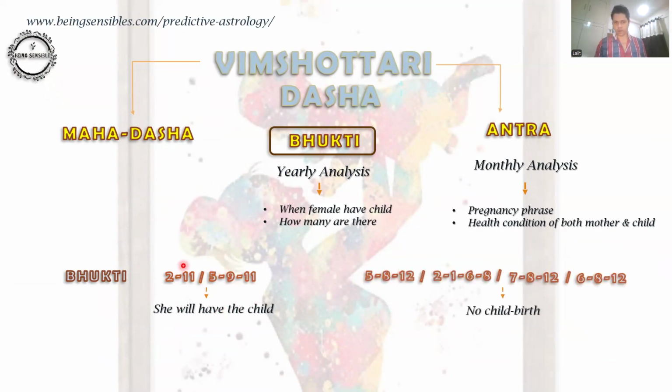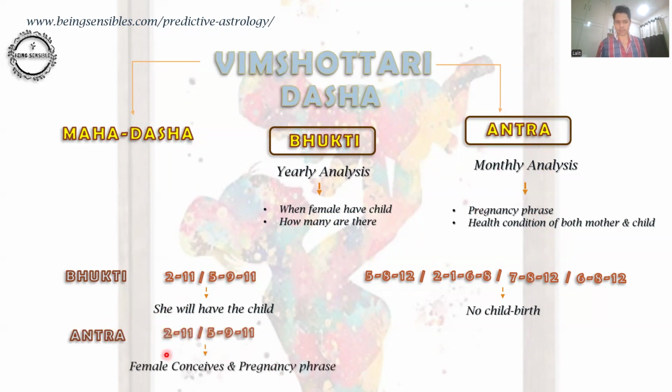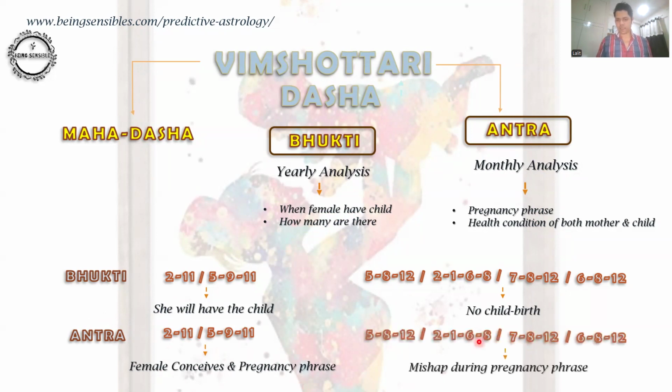But if she does not have this, she is not getting a child. For Antara, which tells the monthly, if she has this, there is a high chance she would conceive in that particular month of the year.